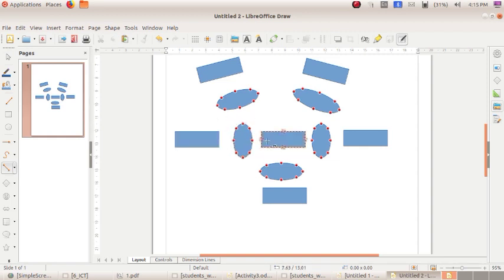Okay. So that is called glue points. In this ellipse, now I am connecting this ellipse and this rectangle. Okay, so you can see a glue point in this ellipse and a glue point in the rectangle. So it is easy to connect both like this.